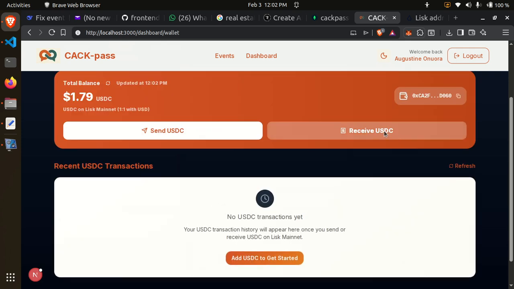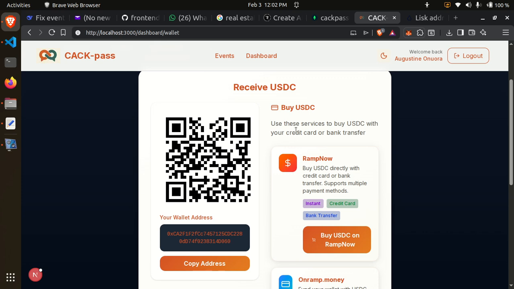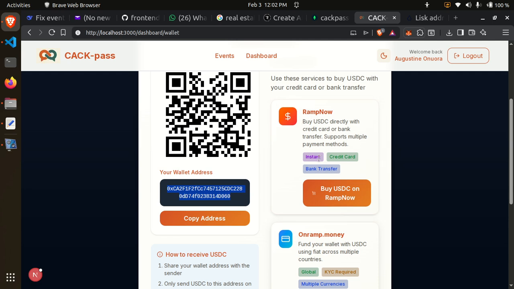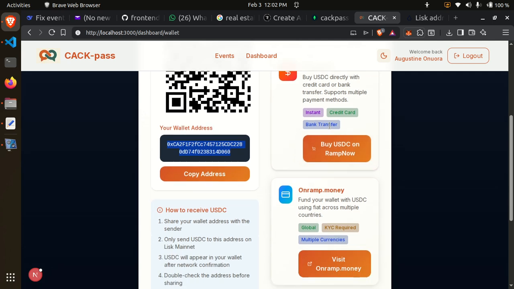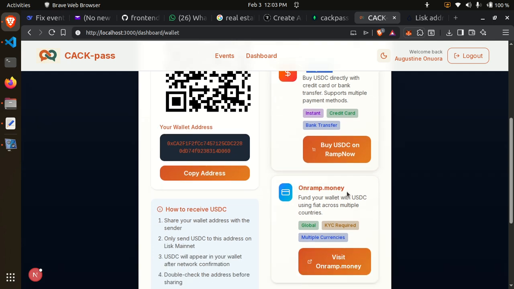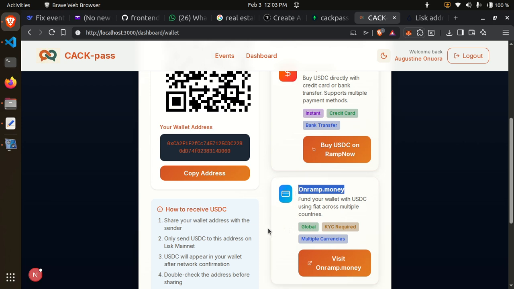But we also have receive. For a new person, you can give somebody this embedded wallet address to send funds to you, or you can buy with your debit card, credit card, or bank transfer directly from Ramp Now. These two on-ramp providers are from the LISC portal.